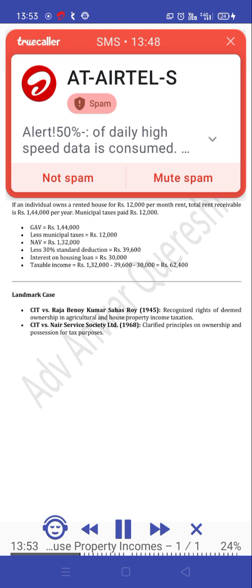Landmark case: CIT versus Raja Benoy Kumar Sahas Roy, 1945. Recognized rights of deemed ownership in agricultural and house property income taxation. CIT versus Nair Service Society Limited, 1968. Clarified principles on ownership and possession for tax purposes.